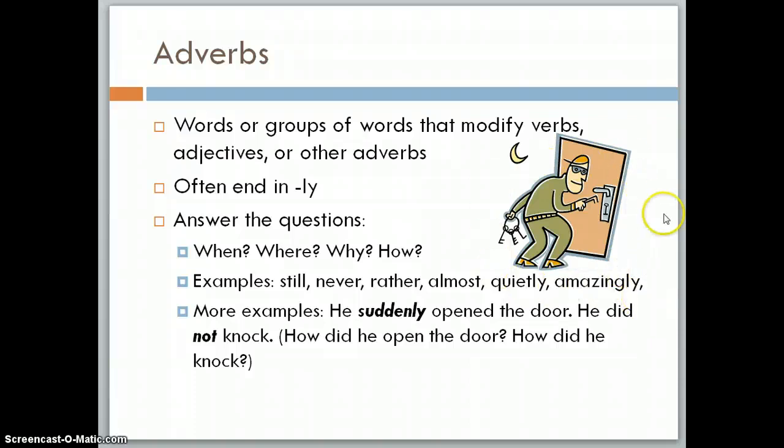If we look at this picture here, we've got this man entering this door. How did he open the door? He suddenly opened the door. So there's an adverb, suddenly. He did not knock. How did he knock? Well, he did not knock. So not there is an adverb. Okay, so we're modifying verbs, adjectives, or other adverbs. That's what adverbs do. We can always go back to these questions to help us determine what is an adverb, because it will answer one of these questions.